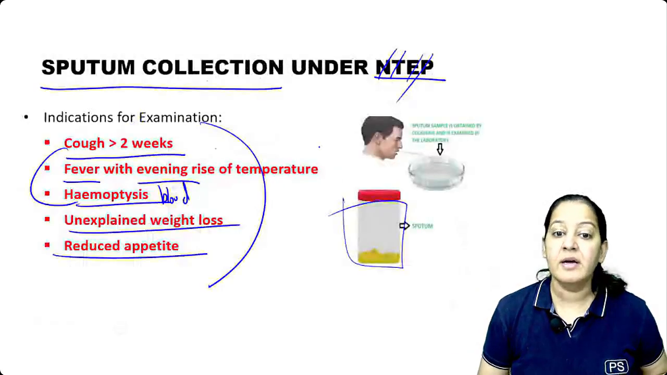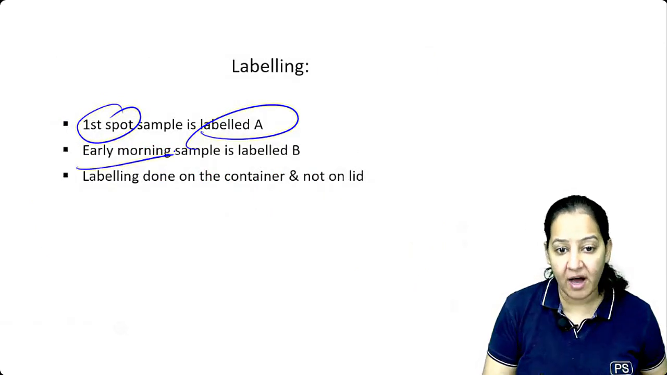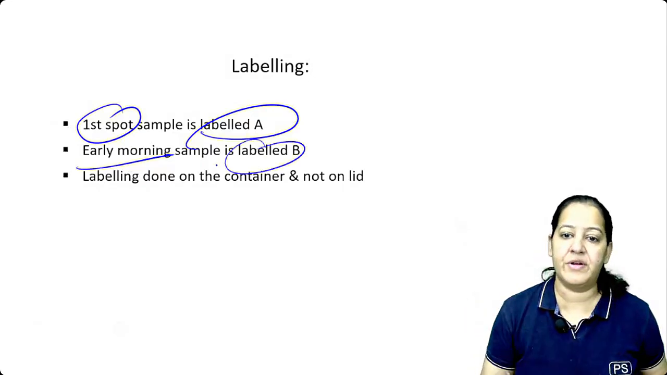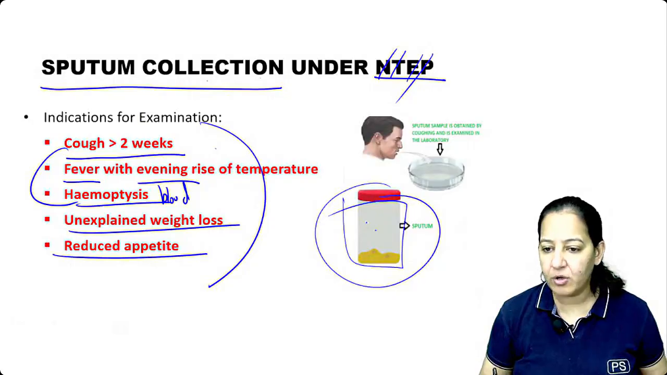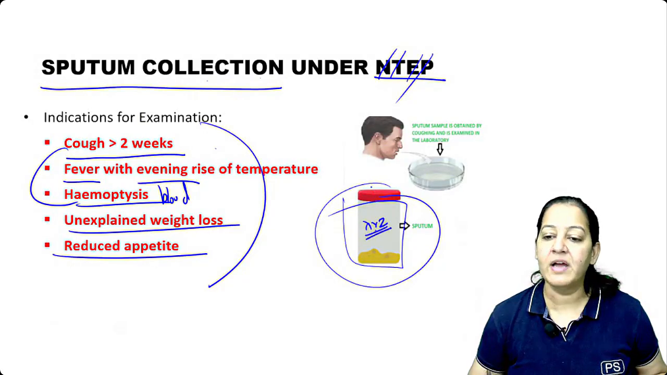Second container, empty container you provided for home. Take it to home, and early morning, the next morning, the first sample you will give and submit it to the laboratory. That is label it as B, है ना? And labeling is done on the container. Say patient का नाम, है ना? Patient का whatever is नाम, X, Y, Z. Write it here. Don't write the name.